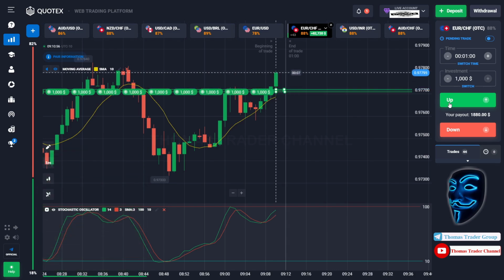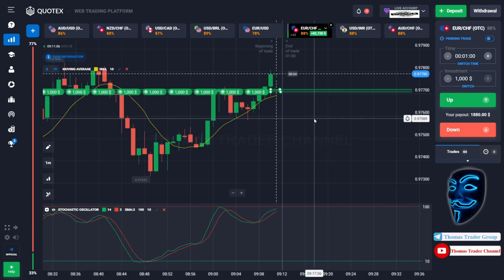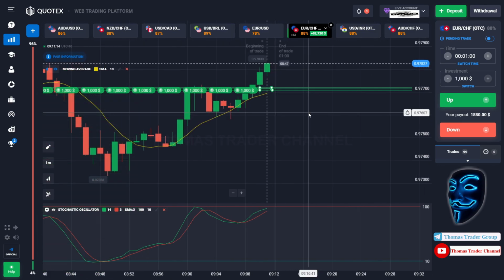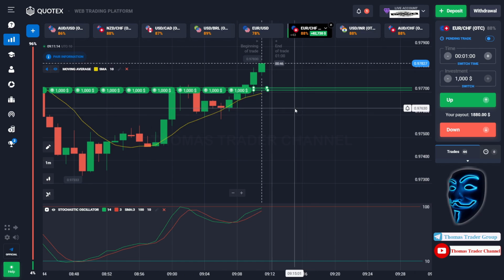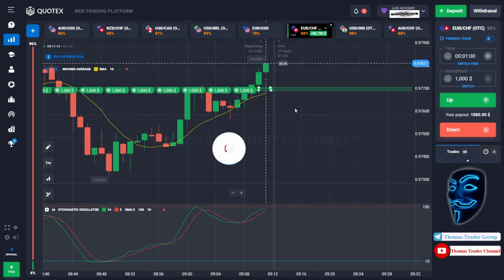Like what I've said before, when the market touches the moving average line, it will make a rebound and it will continue the bullish trend. Let's prove it and let's wait till the end of our trade.